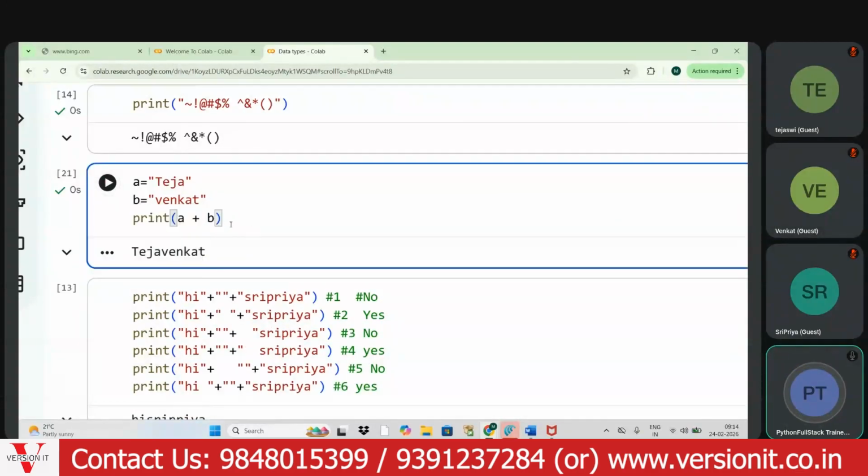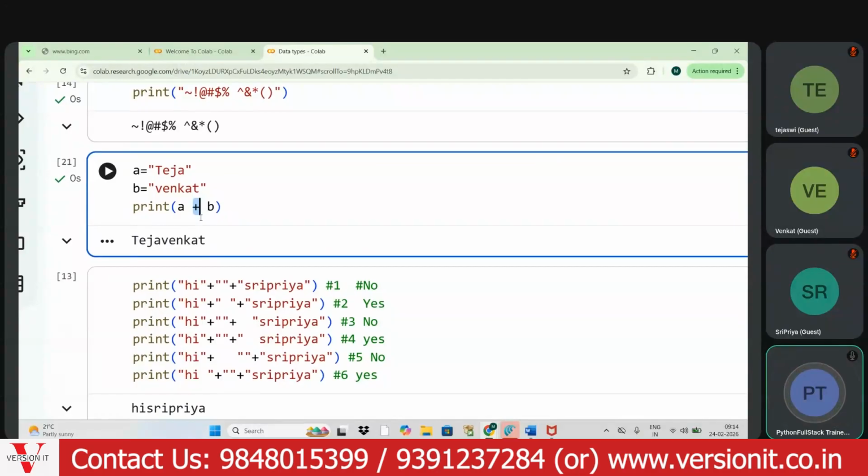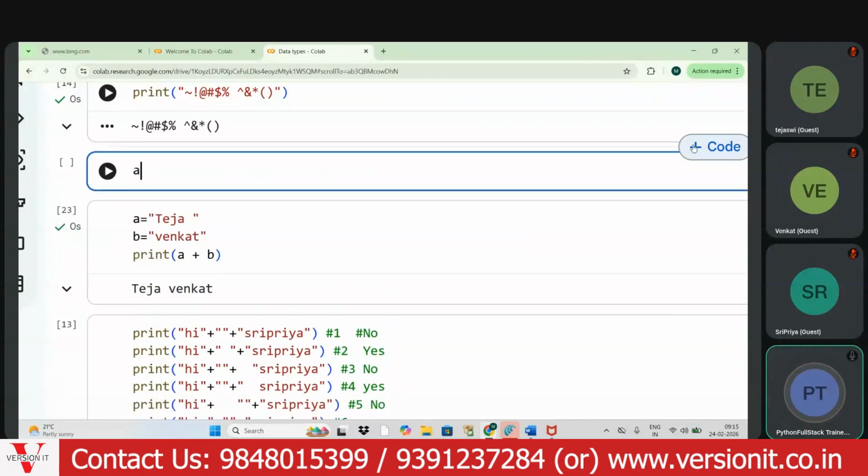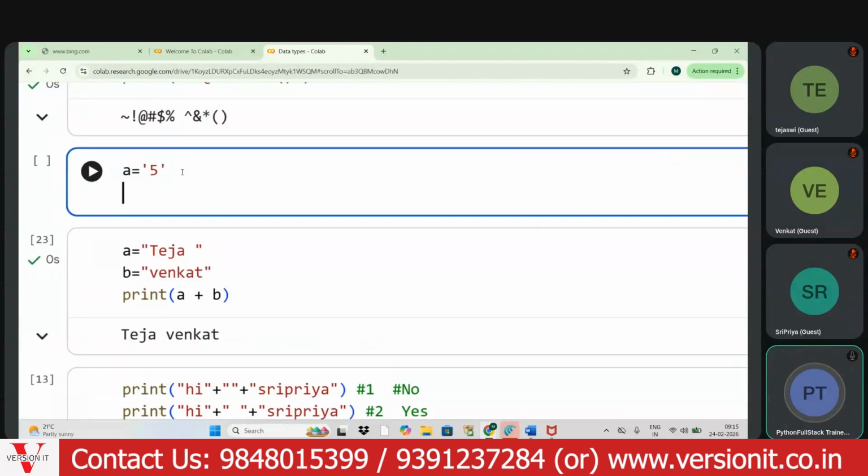If plus is between two integers, it will give a numerical result. Teja, Venkat: same strings, my dear aspirant. What is this? This is an integer type of string.